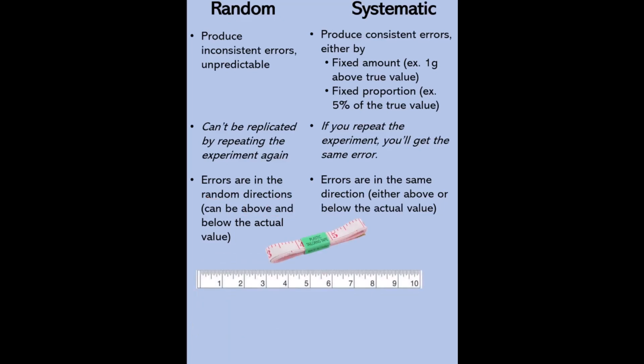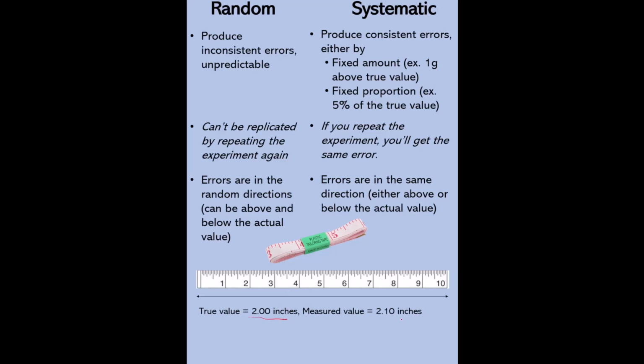Now this one is a plastic measuring tape. Let's say over time, this tape has been stretched. Of course, this would cause errors in the measurement. Let's say your length is actually 2 inches, but the reading is 2.10 inches. So that's about 105% of the true value.